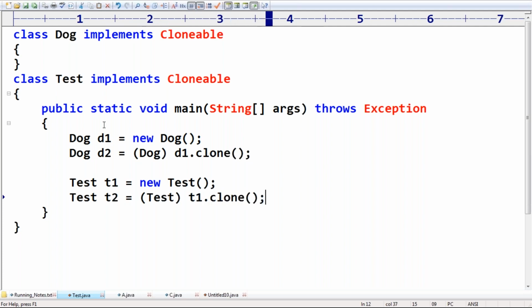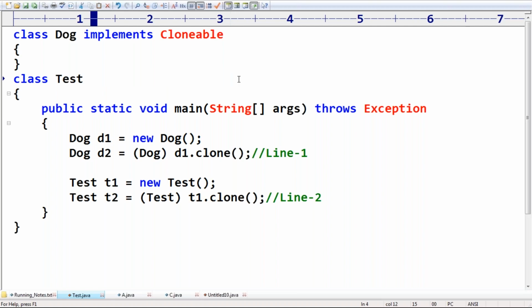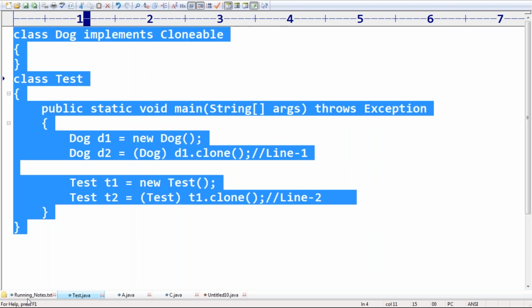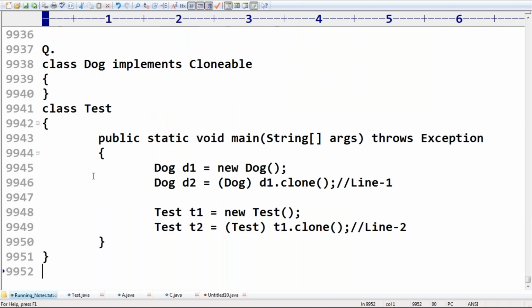Can you please tell among these two things? Line 1 causes compile time error. Line 1 causes runtime exception. Line 2 causes compile time error. Line 2 causes runtime exception. Can you please observe carefully? A bit dangerous question. What is the reason for that, and which is the correct answer?